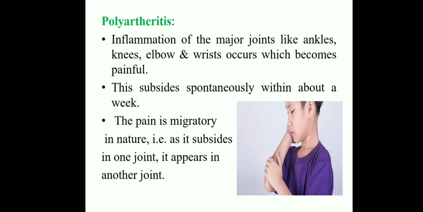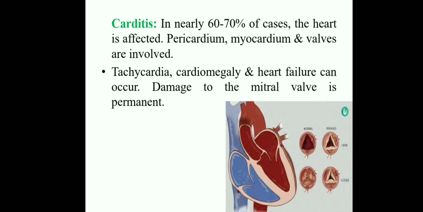The pain is migratory in nature, that is, as it subsides in one joint it appears in another joint. The migration will be there. First the child explains, I am getting ankle pain, after that I am getting knee pain, after that the child expresses wrist pain or elbow joint pain, like that. The polyarthritis keeps migrating. One side subsides automatically, the other side of the knee is having pain. Okay, this is about polyarthritis.